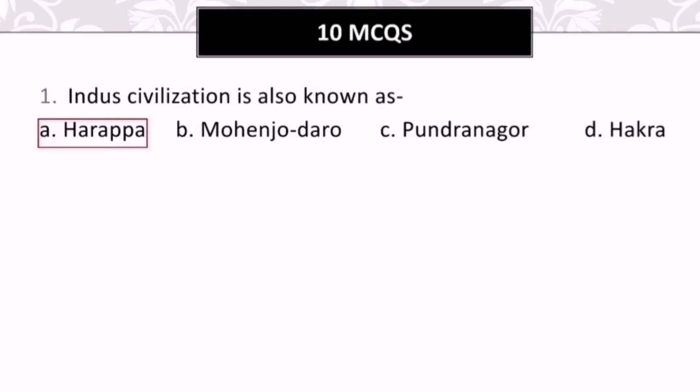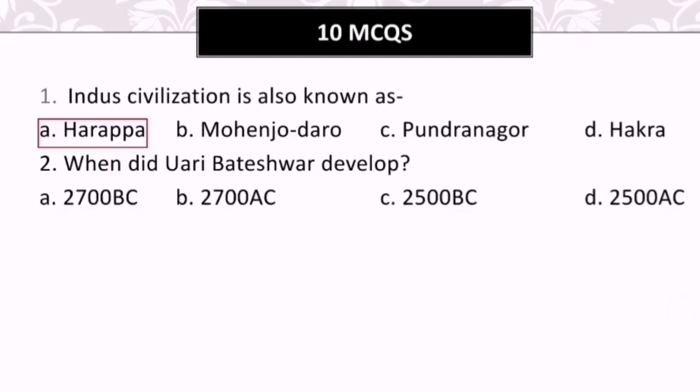Then let's see the second question and the options. The second question is, when did Uari Bateshwar develop? The options are given like A. 2700 BC, B. 2700 AC, C. 2500 BC, and D. 2500 AC. The correct answer here will be C. 2500 BC. In this era or in this time, Uari Bateshwar developed.